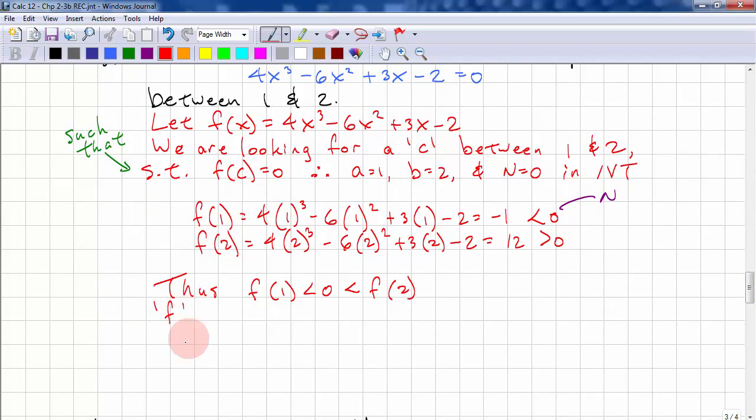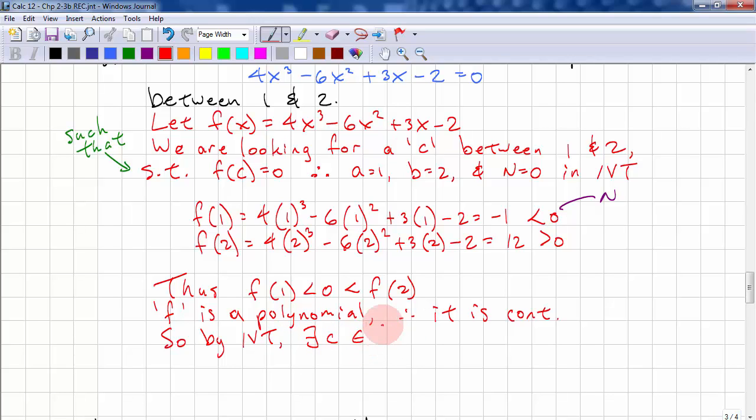And we have to state that f is a polynomial, therefore it is continuous. So, by the intermediate value theorem, there exists a c in the interval 1 to 2 such that f of c equals 0. And this backwards E means there exists.